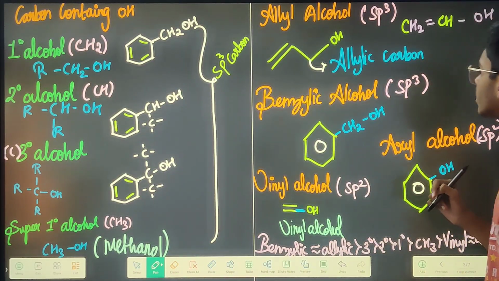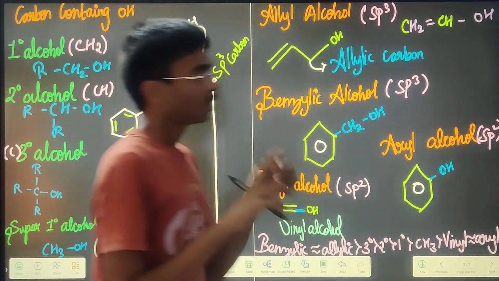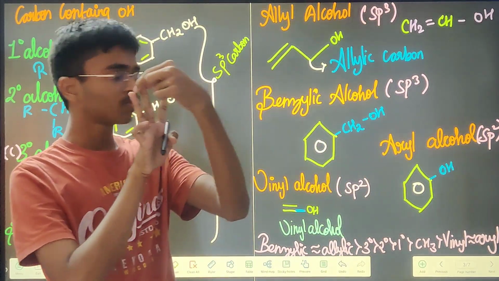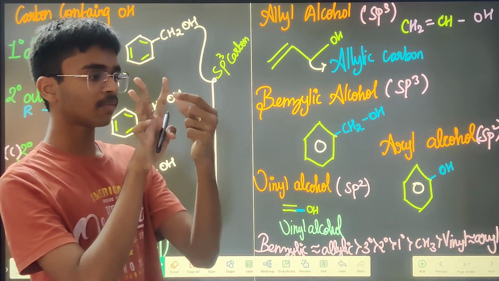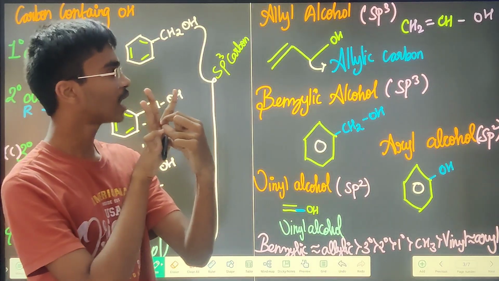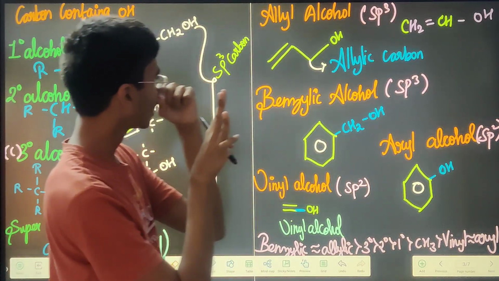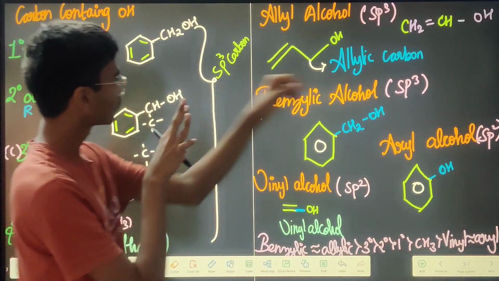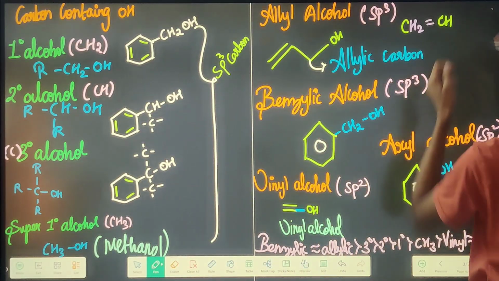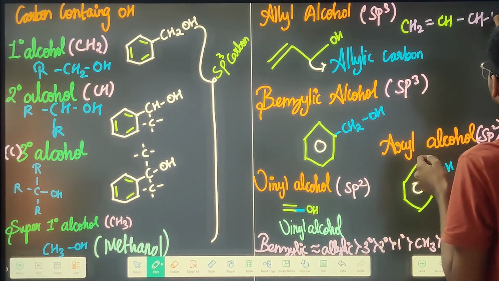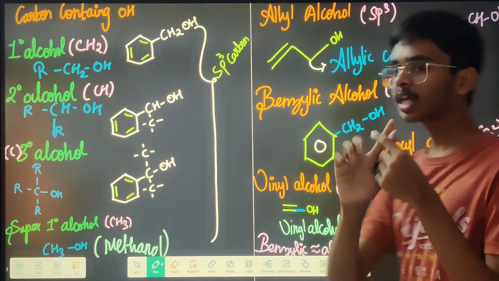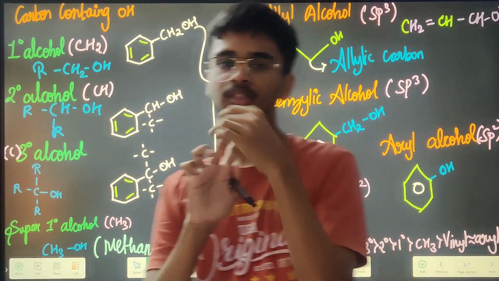So this is what your structure is going to be. One carbon, one OH. This carbon has a double bond with this carbon, then this carbon has a single bond with OH. One carbon, one carbon, sorry, there are 3 only. Correct. One carbon, one carbon, one carbon, and then this carbon is connected to OH.